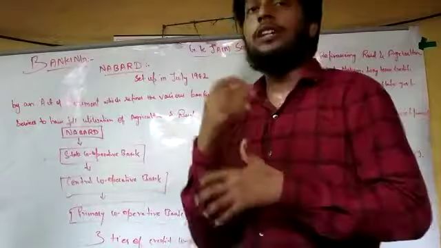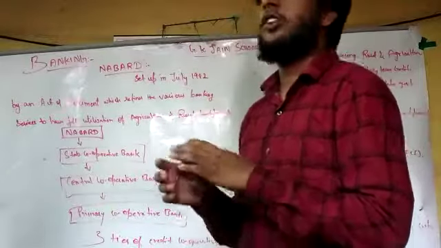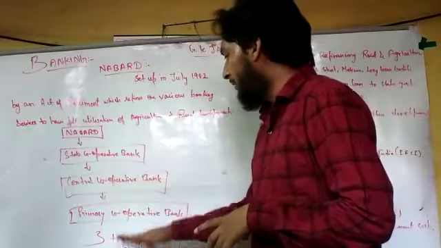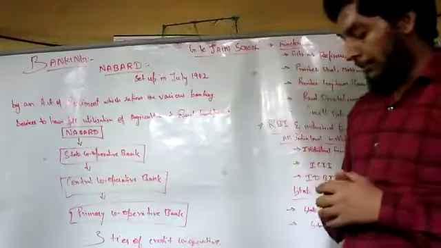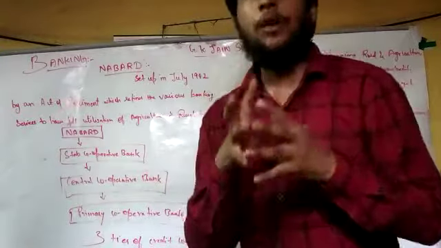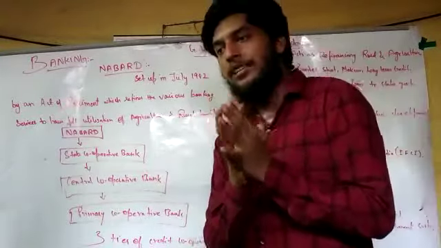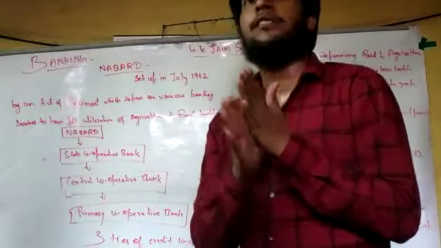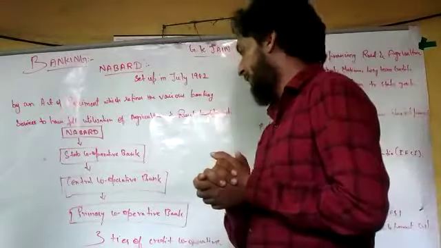Then it also gives short-term loans to the central cooperative bank and the primary cooperative bank. These three tiers of cooperative banks play a vital role in the formation and development of agriculture and rural development. How?